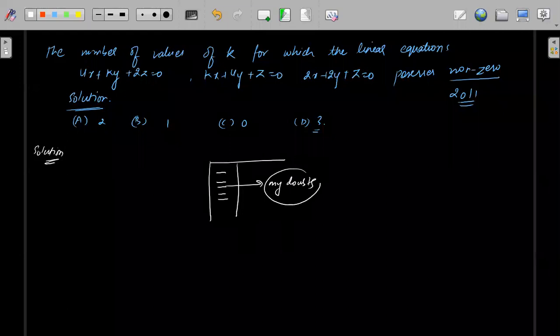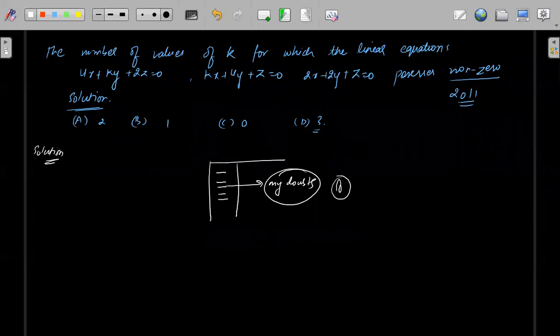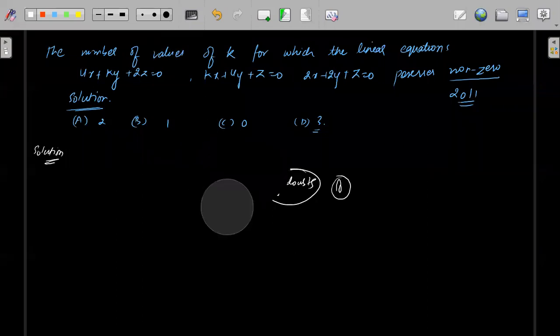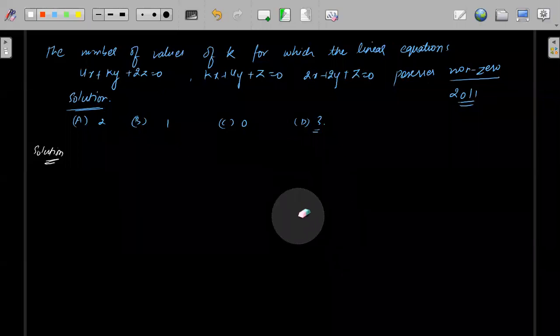You just click on that, my doubts, and there is an option of attaching the pic of the question, the actual pic of the question. You can take a pic of the question and upload. Just write the question also, and then you can upload. You can click on that, and then you can check. I checked it yesterday only. Okay, fine.